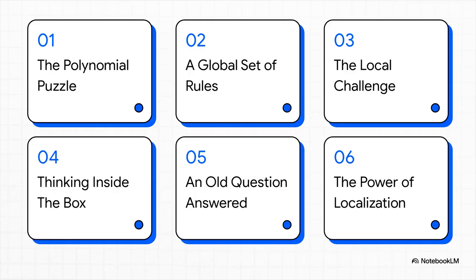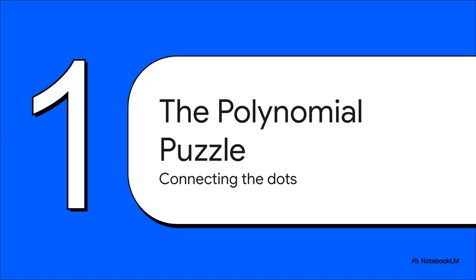All right, so here's how we're going to break this down. First, we'll get into the puzzle itself. Then we'll look at the old tools mathematicians had that just weren't cutting it. After that, we'll get to the breakthrough idea that changed everything, which leads us to the final answer and what it all really means.